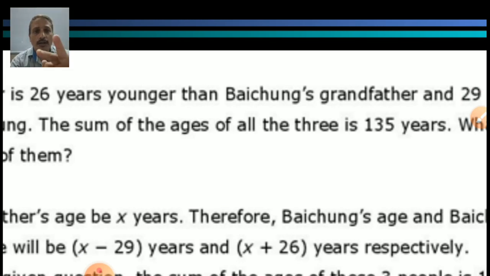Bechung, father and grandfather. Understood? 3 persons are there. All 3 persons' ages added is 135. And Bechung's father is 26 years younger than his grandfather, and his father is 29 years older than Bechung.